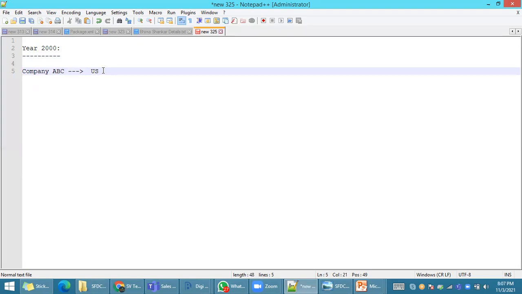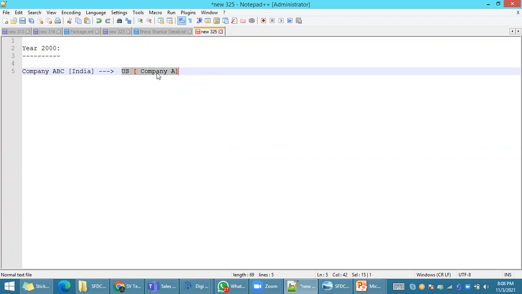For example, there is a company named A company. Here ABC company is located in India, and this company got a project from the US.